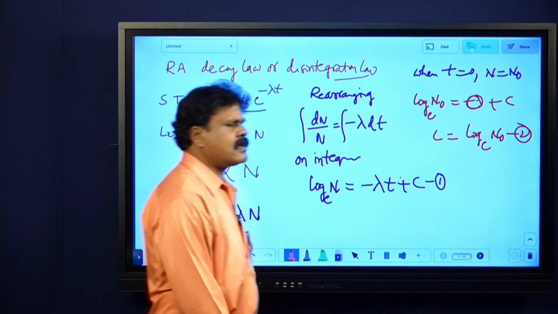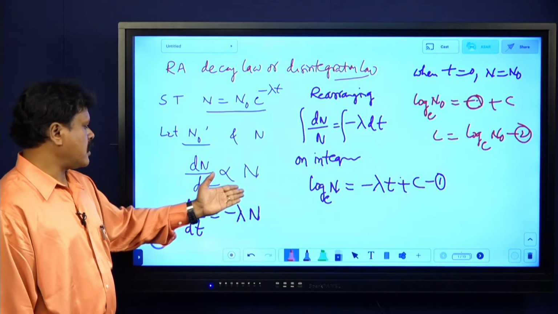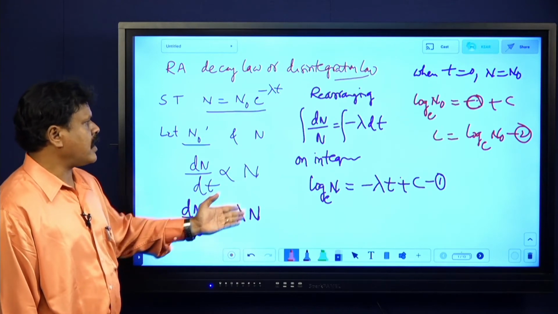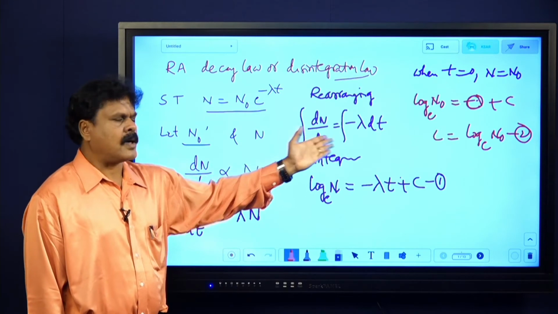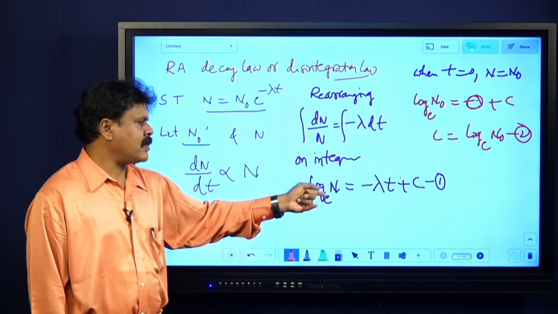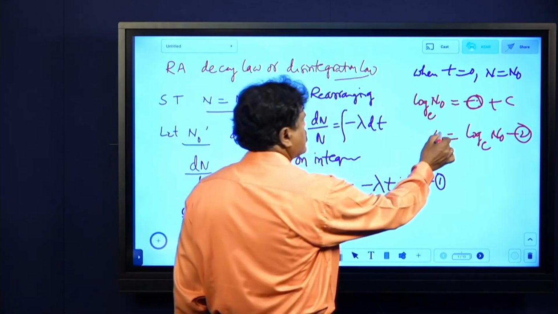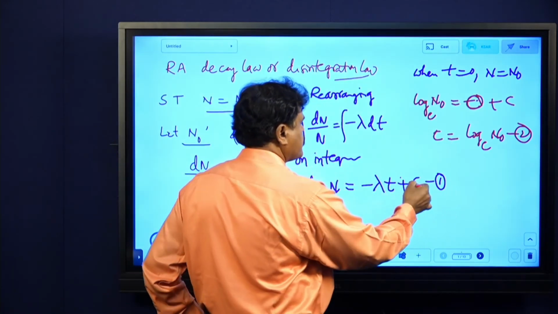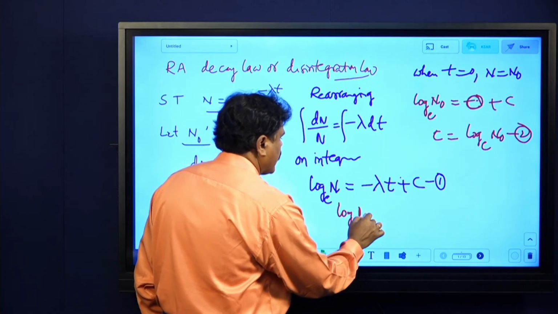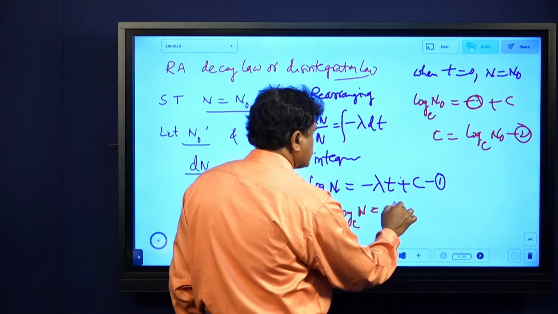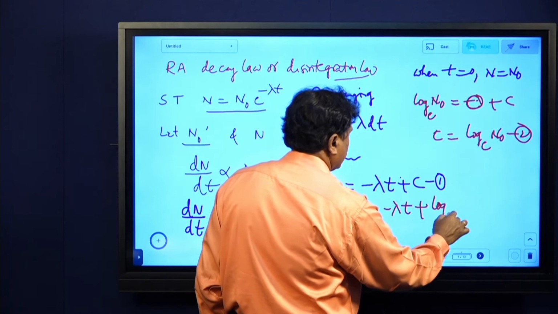It is not a big derivation at all. dn by dt is proportional to n. dn by dt equals minus lambda into n. Rearranging the terms, integral of dn by n equals integral of minus lambda dt. On integration, log n base e equals minus lambda t plus c. Now substitute the value of c here. Then it becomes log n equals minus lambda t plus log n naught.